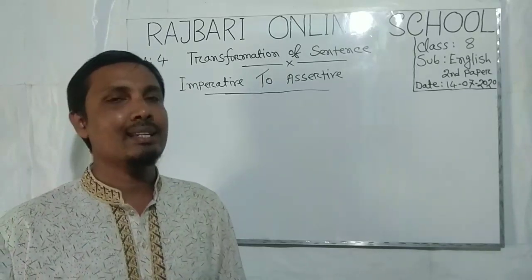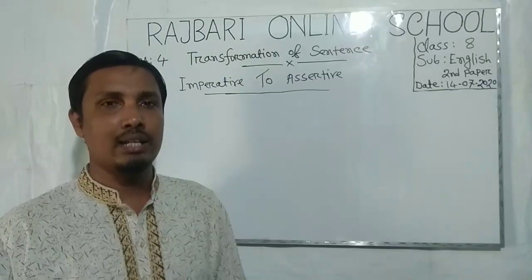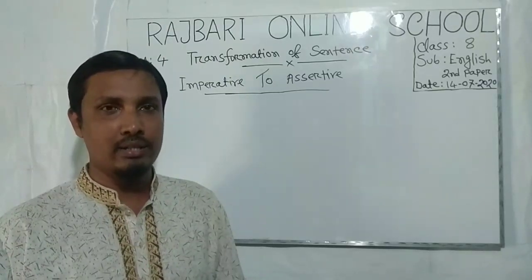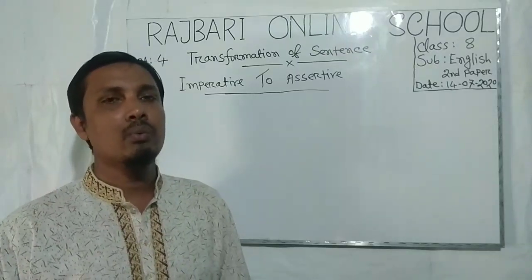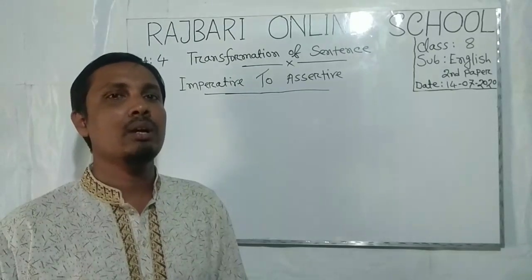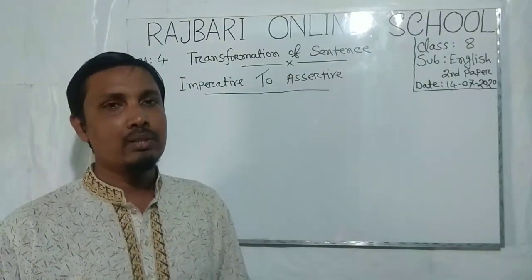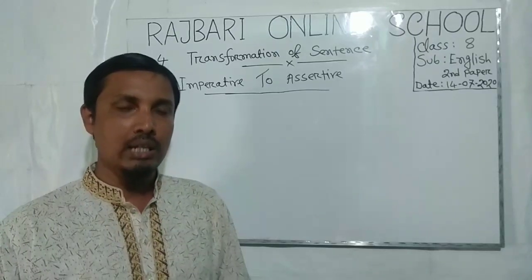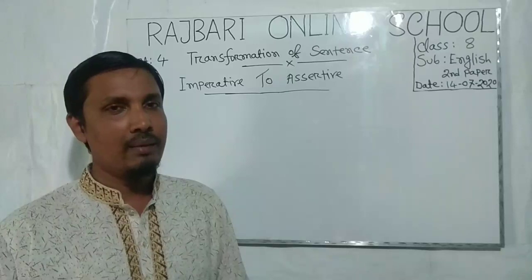An imperative sentence is a type of sentence which expresses an order, suggestion or request, and such a sentence starts with the main verb and there may also be an object. The subject of that sentence must be omitted from the sentence.